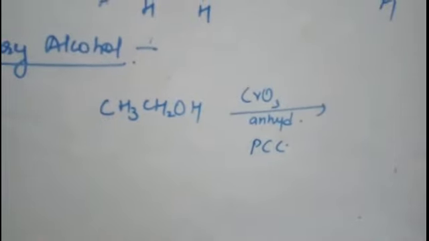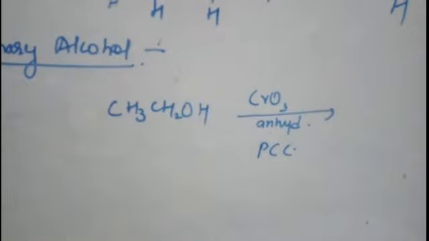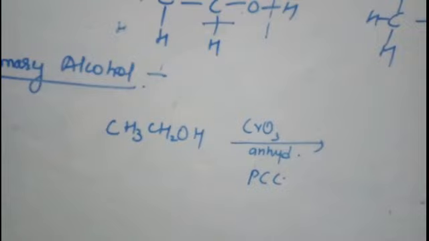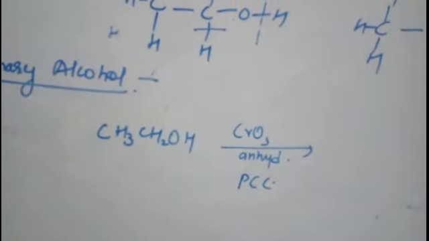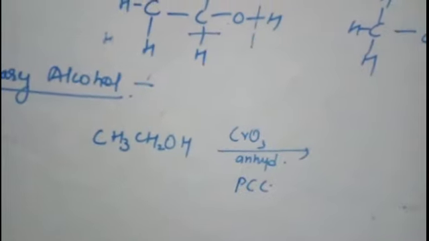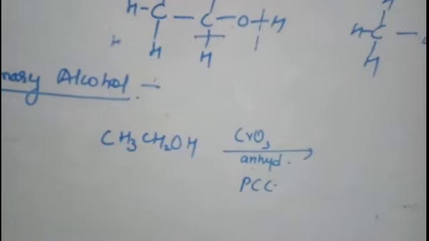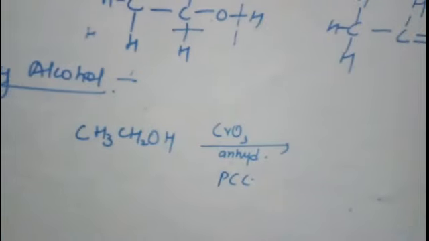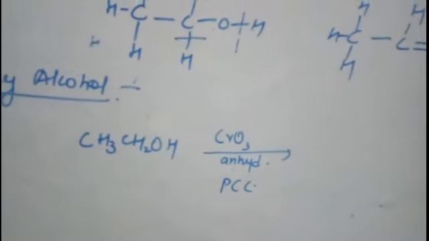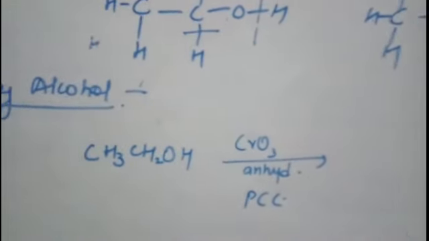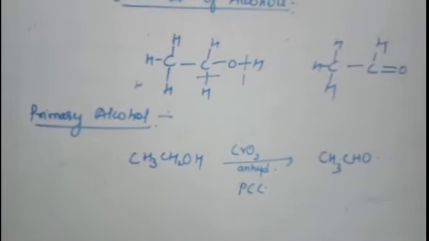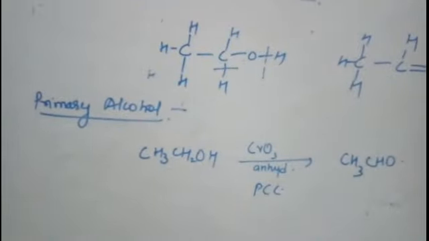It is a complex made up of pyridine, chromium trioxide and HCl. Right. So a complex is made up of these three things: pyridine, chromium trioxide and HCl. It is known as pyridinium chlorochromate. So this PCC is a mild oxidizing agent and it will oxidize this alcohol to the aldehyde. Understood? So primary alcohol is converted to aldehyde in the presence of a mild oxidizing agent.